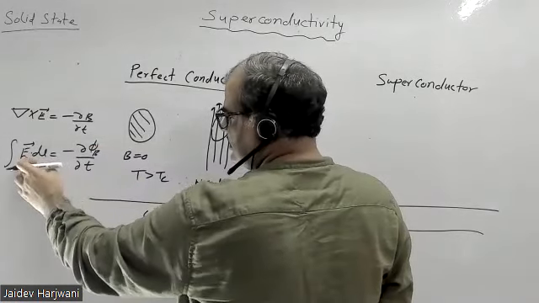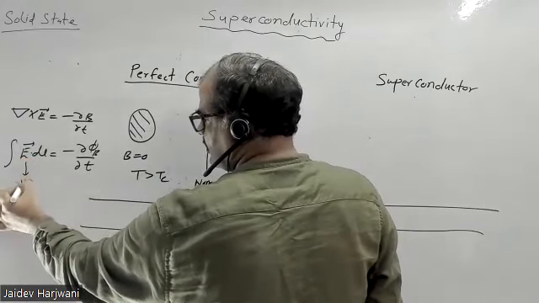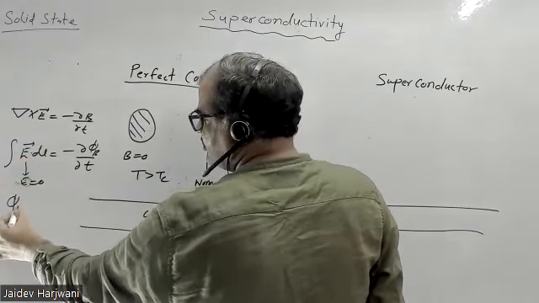Once this electric field E is equal to 0, your phi B should be constant. So when I'm cooling, the flux penetrating this conductor should not vary. Phi B should be constant because E is 0.